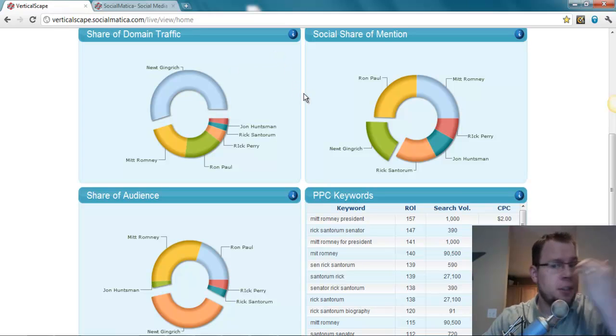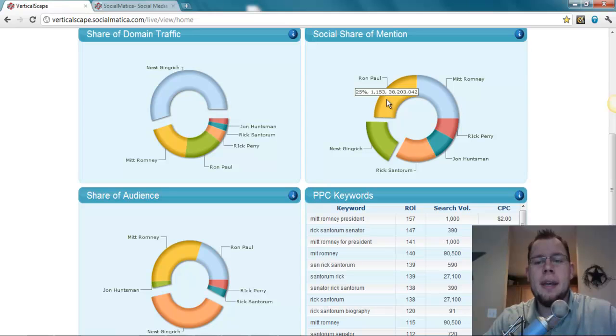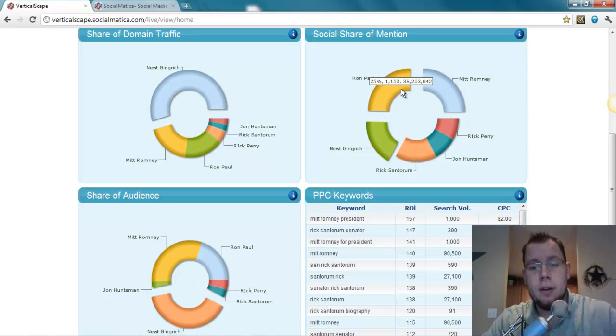And then social share of mentions. So again, explaining what we're going to see in the Vertical Point tool, which is that Mitt Romney and Ron Paul are leading. The share of mention that they have relative to their brand name on blogs, news, search, and Twitter, Ron Paul and Mitt Romney are just kind of neck and neck, which is why I explained in our other tool how Vertical Point is actually tracking the candidates for influence. That's one of the factors that matters.